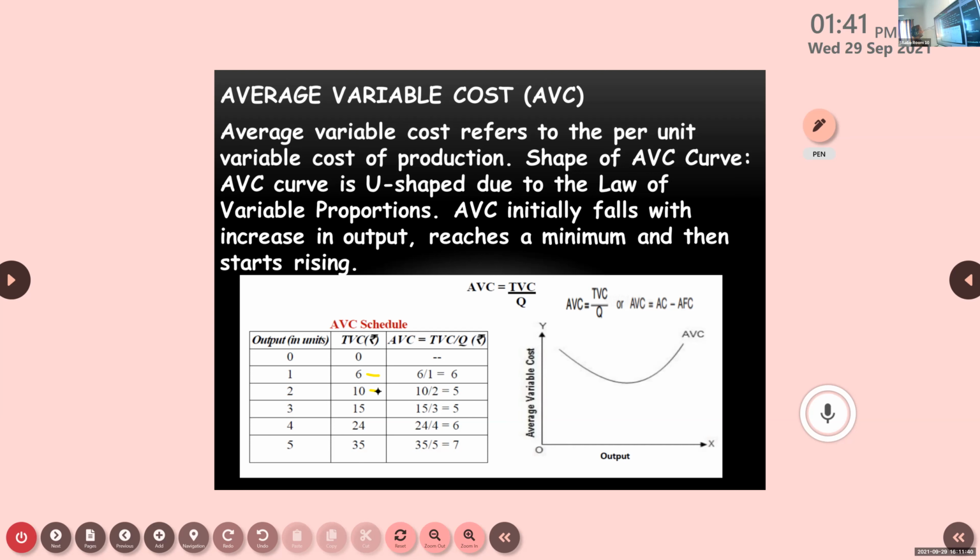Now, how to get AVC? The AVC formula is TVC divided by Q, total variable cost divided by Q. Now, if AC is given, if we subtract AFC from AC, we will get AVC. So there are two ways through which we can get AVC. What are the two methods? What are the two ways through which we can get AVC?